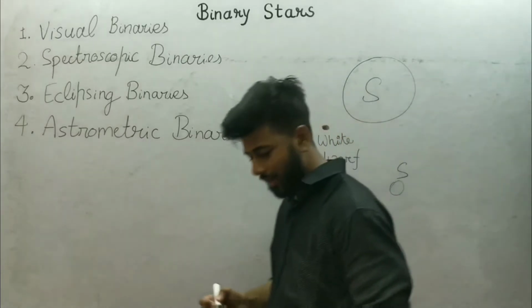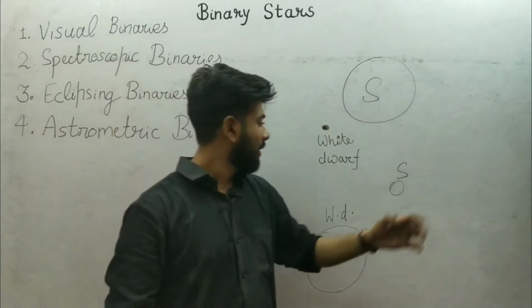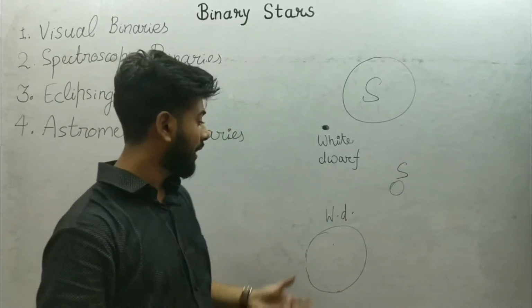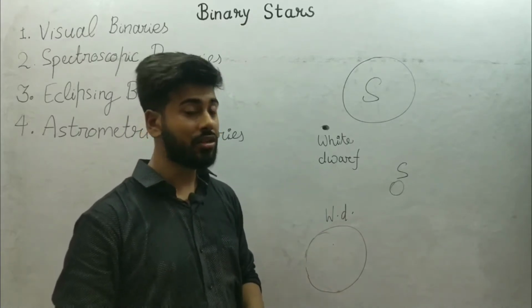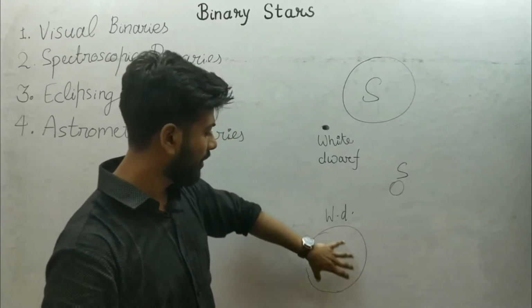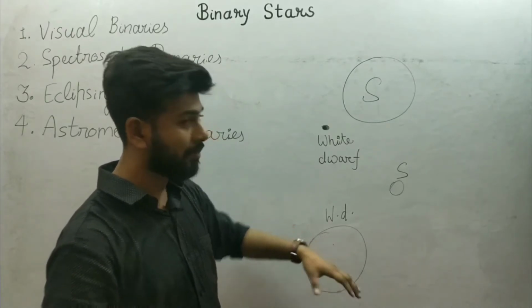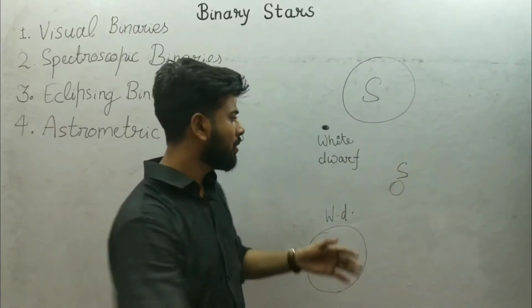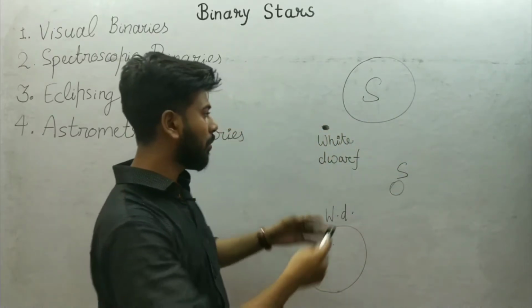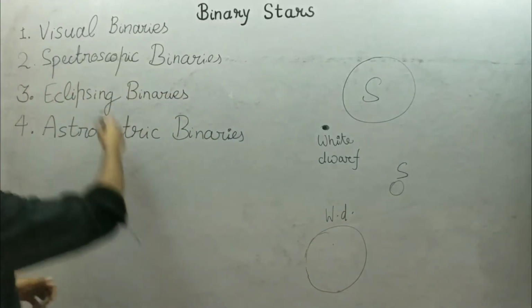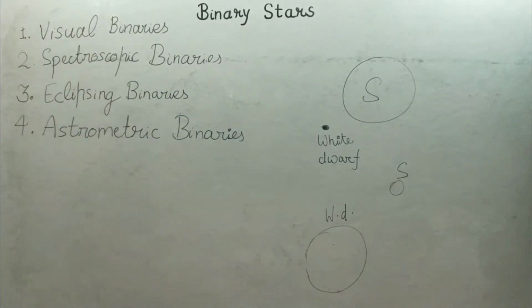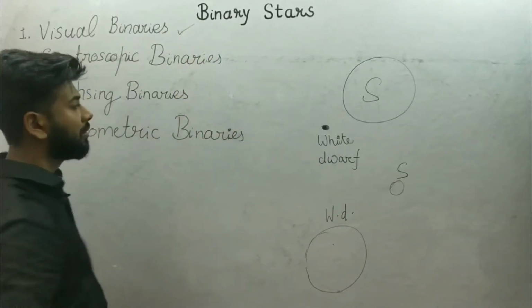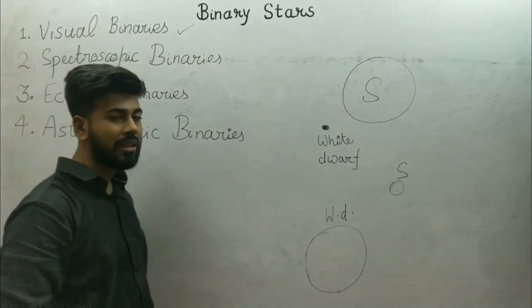Why is it so? Because we discussed that the temperature of a white dwarf is very high, and it emits most of its radiation in the range of X-rays. So this star seems much bigger and brighter in X-rays in comparison to the star Sirius. In conclusion, we can say both stars are part of which binaries? These stars are part of visual binaries, because we can observe them using our telescope.